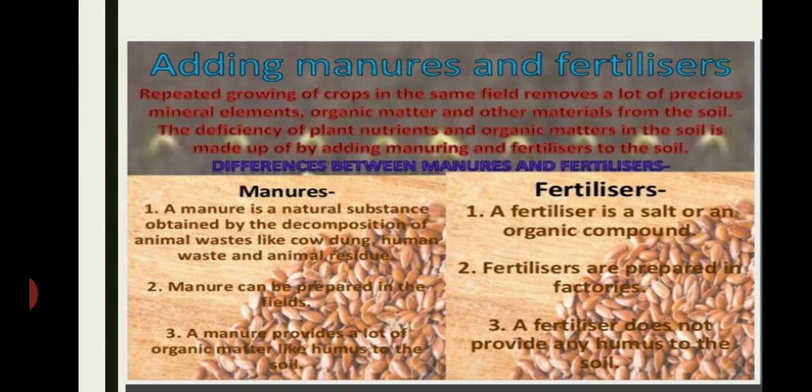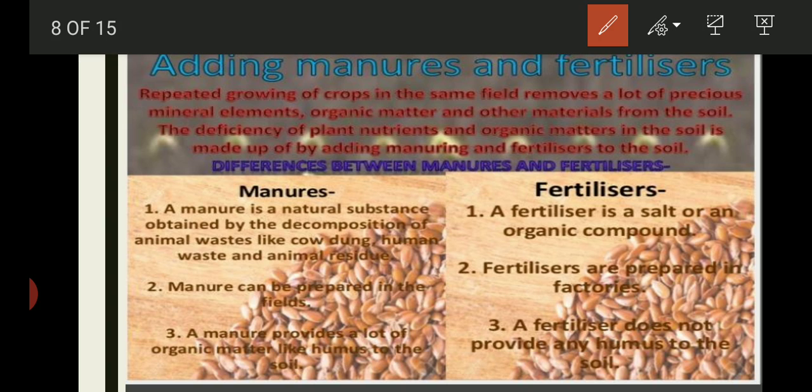Students, there are some advantages of using manure and fertilizers, as well as some disadvantages. For example, the advantage of adding manure is that it is organic in nature, and it enhances the water holding capacity of the soil.